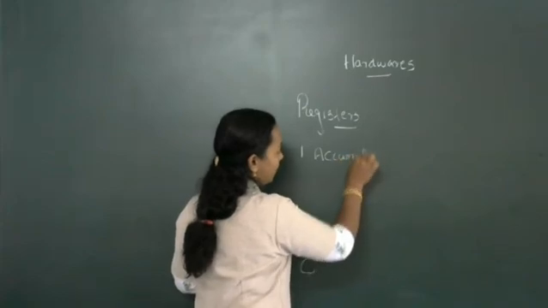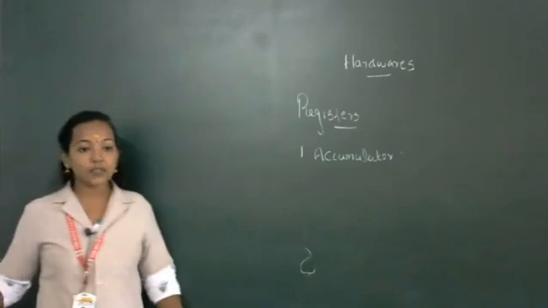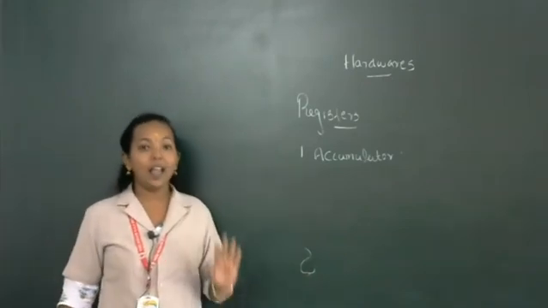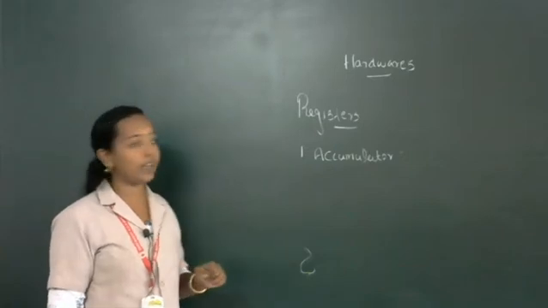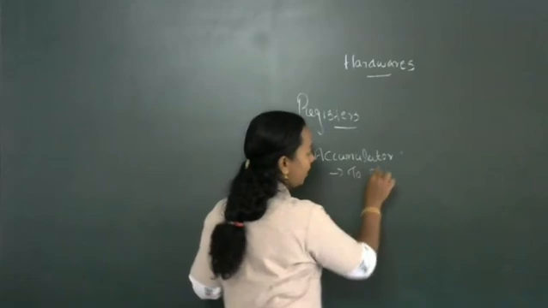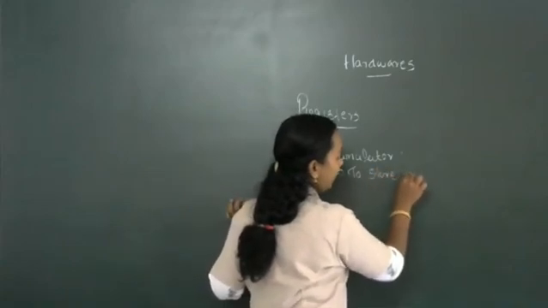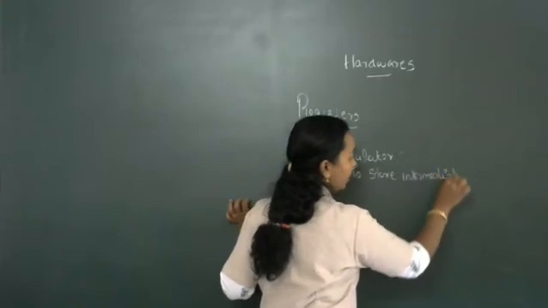The first register is the accumulator. What is the first register? Accumulator. The accumulator is used to store intermediate results. For what are we using the accumulator? To store intermediate results.